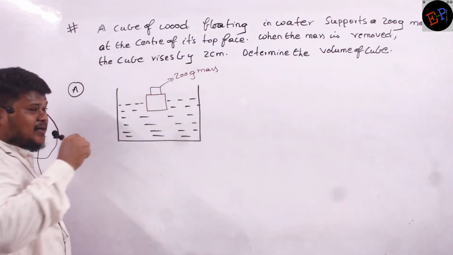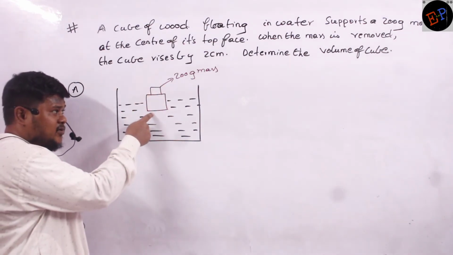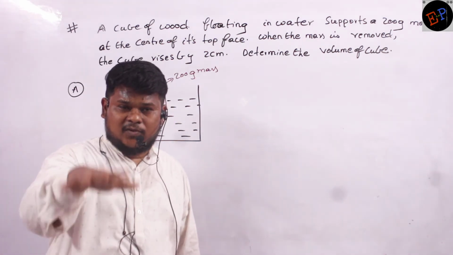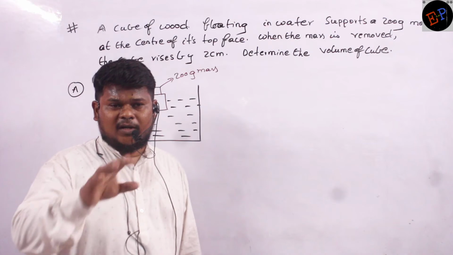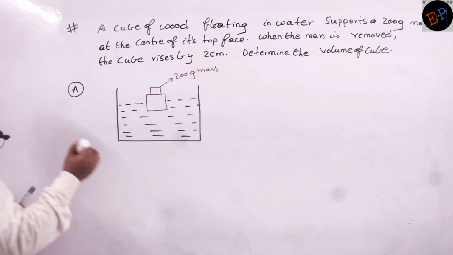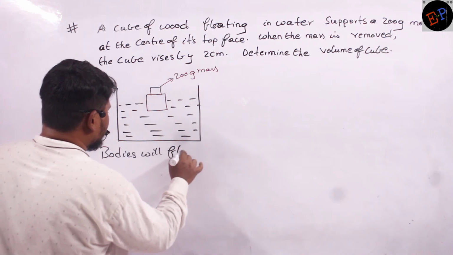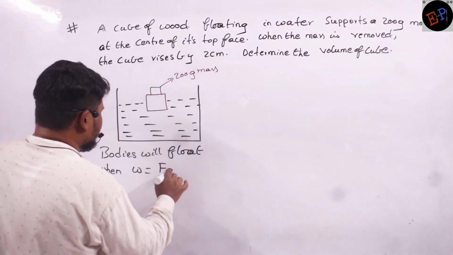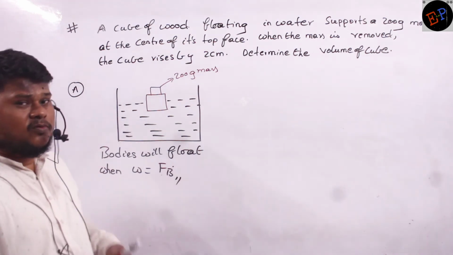If I place a 200 gram mass, this cube should support this mass. Now, in addition to the cube, the mass also should float on the surface of water. Floating is possible only when the weight of the body is equal to the force of buoyancy. Bodies will float in which condition? When the weight of the body is equal to the force of buoyancy. And force of buoyancy is provided by whom?